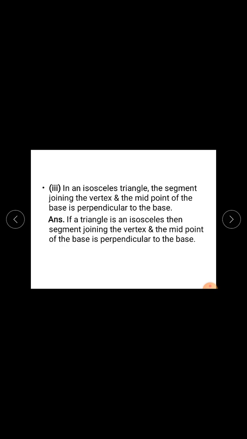So how will you start? If a triangle is isosceles, then the segment joining the vertex and the midpoint of the base is perpendicular to the base. This is your then part.